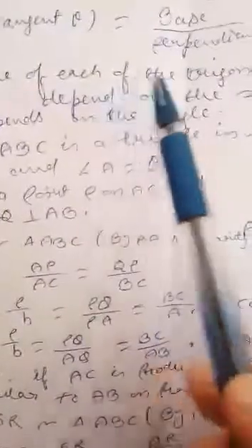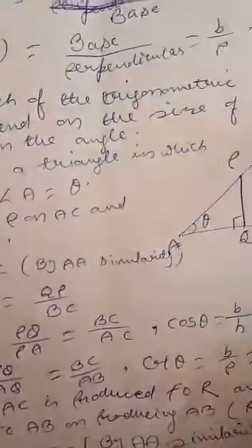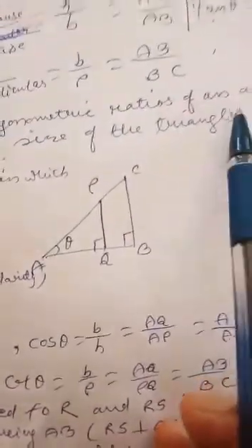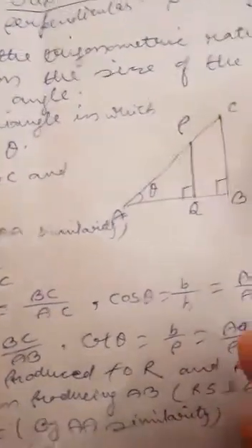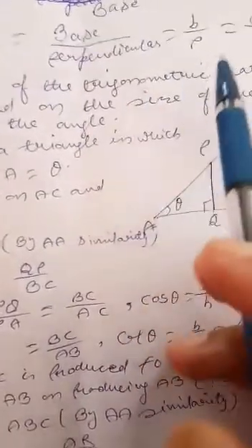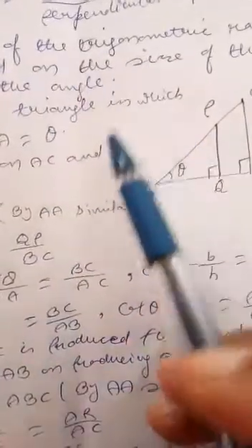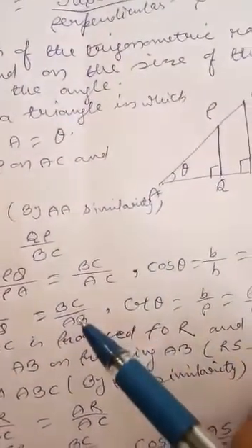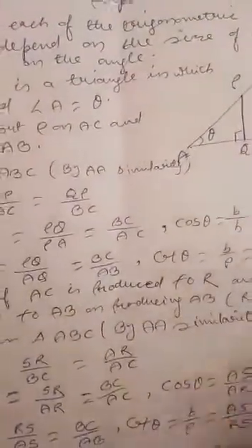Topic is trigonometry. Dear students, the value of each of the trigonometric ratios of an angle does not depend on the size of the triangle. It only depends on the angle. Dear students, whatever be the size of the triangle, it does not matter. It matters what the acute angle is. So it depends upon the acute angle. The value of the trigonometric ratios of an angle does not depend on the size of the triangle. It only depends on the angle.